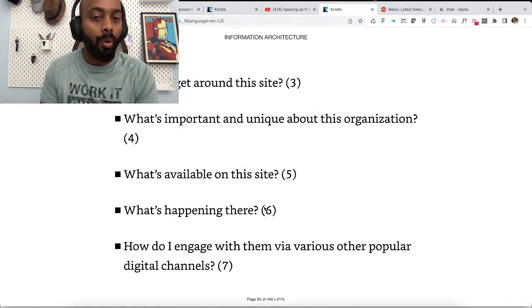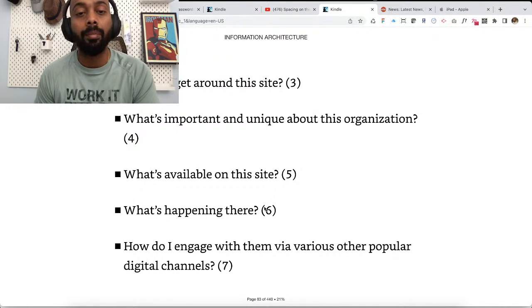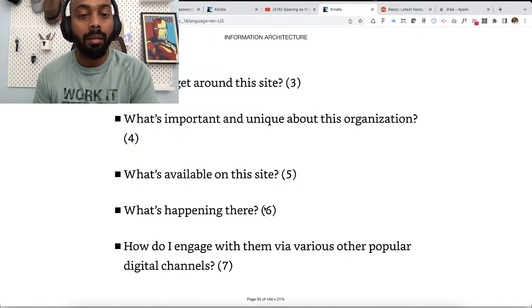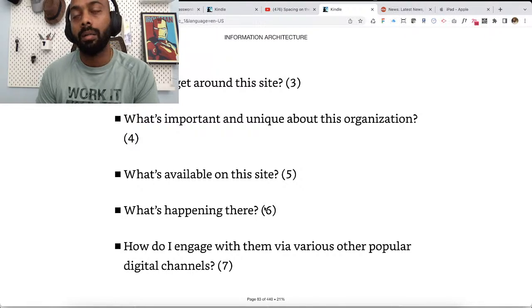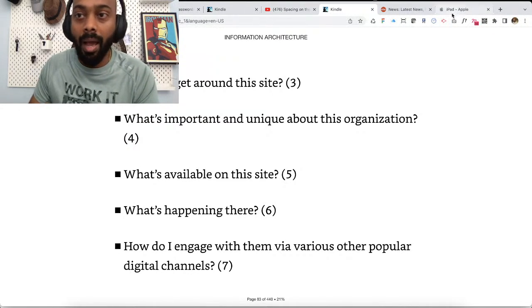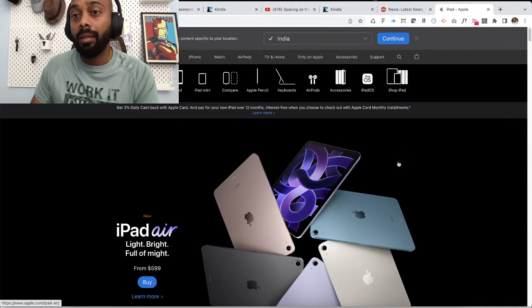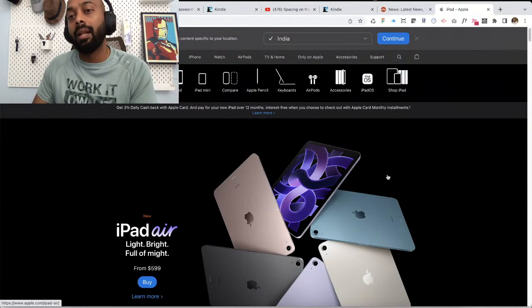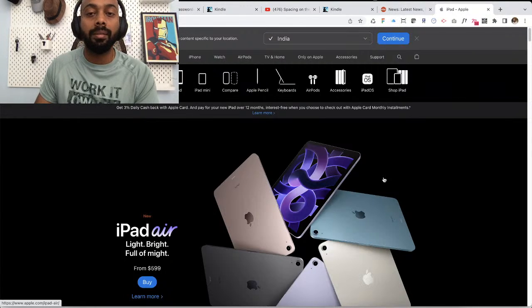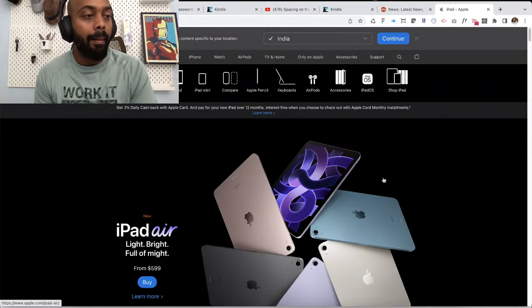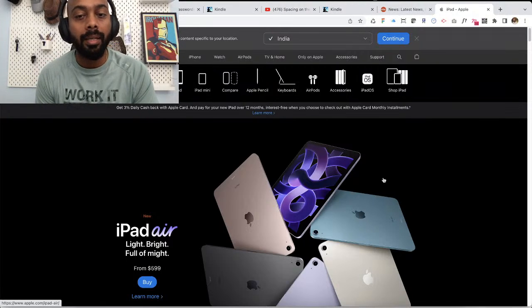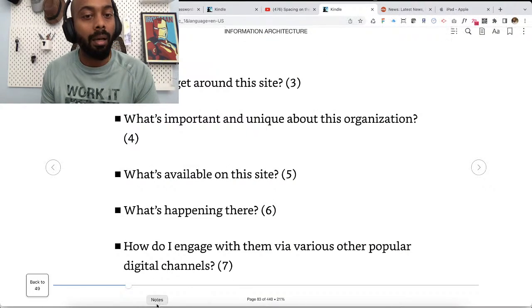I mean, this is more to do with events. This may or again may not be applicable based on your product because events are something that, if it is, let's say, an organization's website, not really a product, right? For example, an iPad. What's happening might be the Apple events that they have. And let's say there are no Apple events, they are just pushing products, like, for example, a very small shop that sells cakes. All right. Maybe they just started, they don't have any events. In that case, this question is not applicable for them.